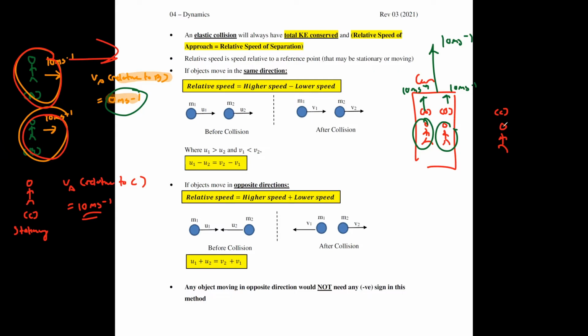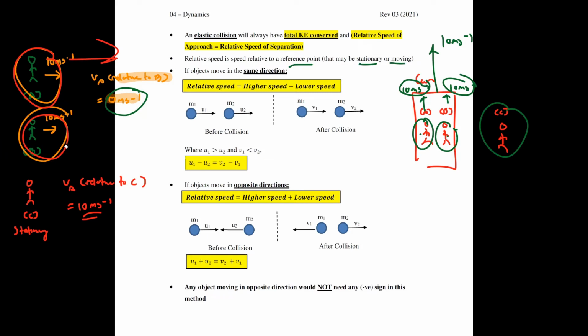But if you're talking about person C, who is outside the car and standing still, when he looks at the people inside, he perceives that person A and B are moving with 10 meters per second. That is what relative speed is. It is always the perceived speed, the speed that is perceived with respect to a reference. The reference can be stationary or moving.